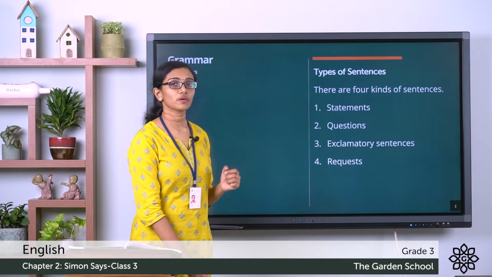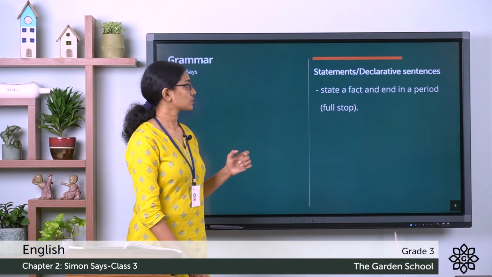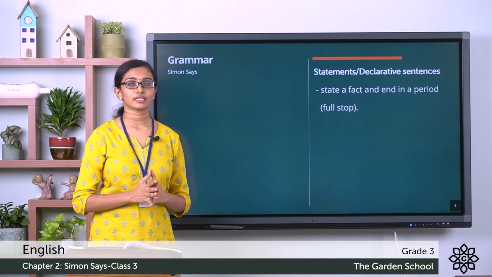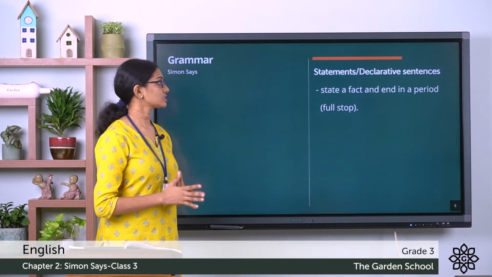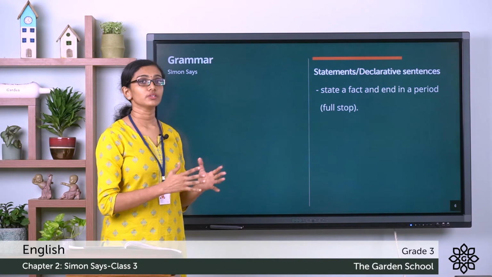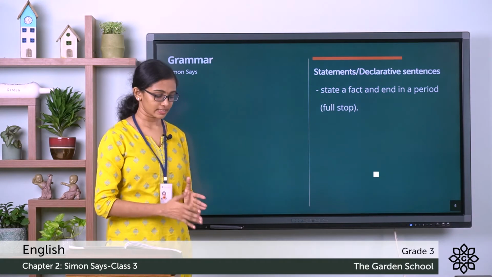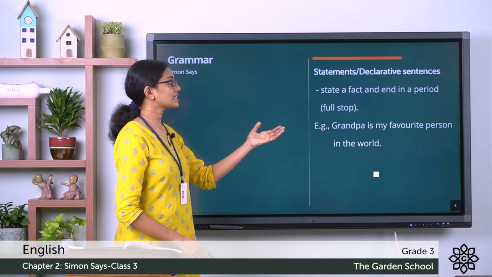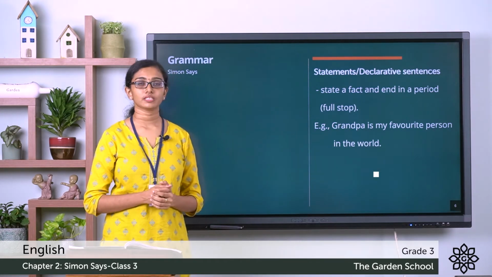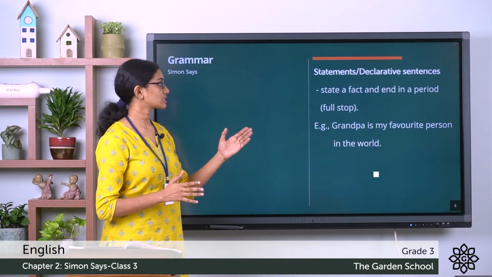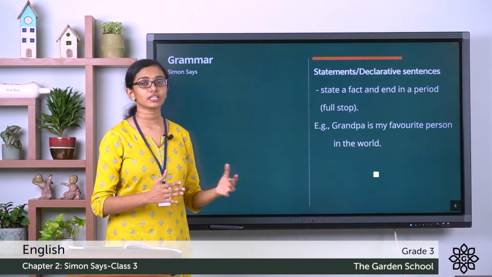Let's see each one of these one by one. So the first type, statements or declarative sentences. These sentences state a fact and usually end in a period or a full stop. For example, when you say, Grandpa is my favorite person in the world, that's a statement or a fact. This kind of sentence is a statement or a declarative sentence.